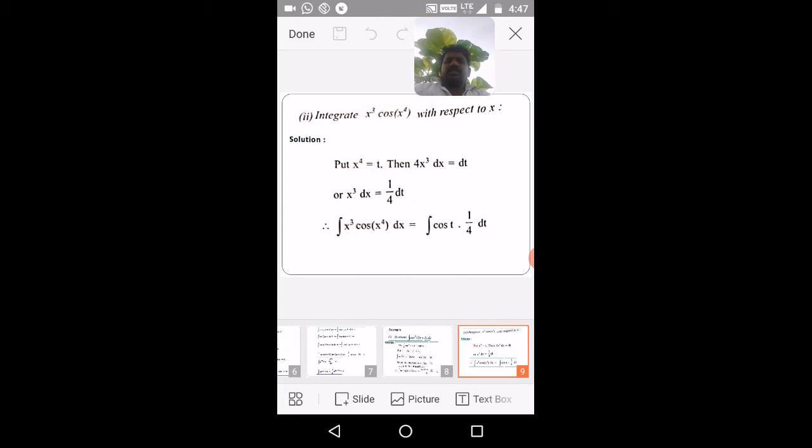Again, integrate x cube cos x power 4 with respect to x. Here also, after looking at this question you may get some confusion. With what type of basic integrand that we know can this be compared?